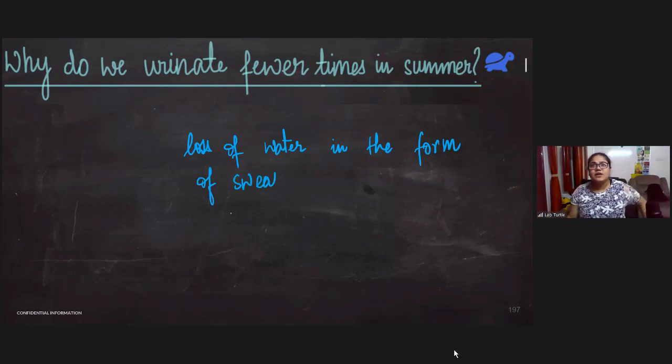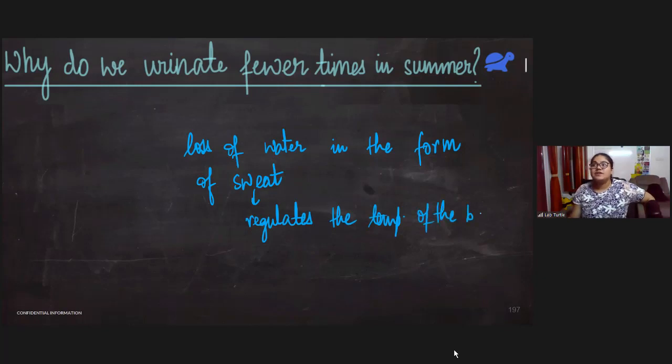What does sweat do? Sweat regulates the temperature of the body. So if it is hot, we sweat more to release more heat.